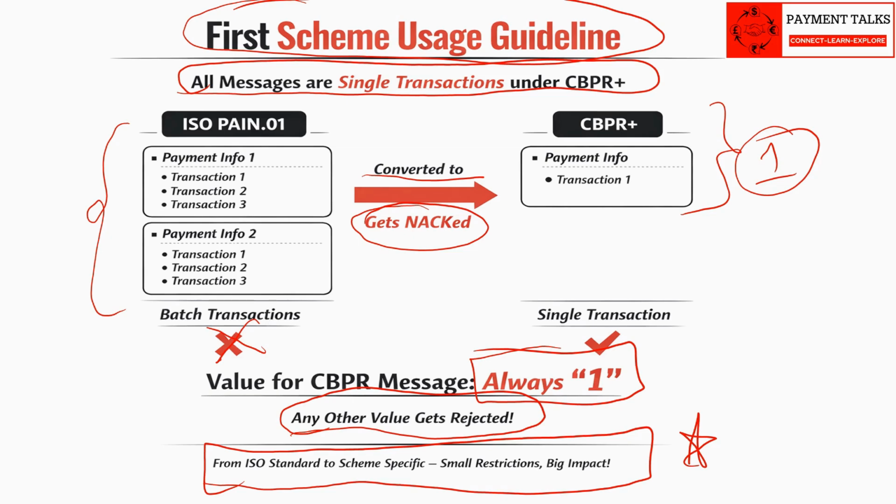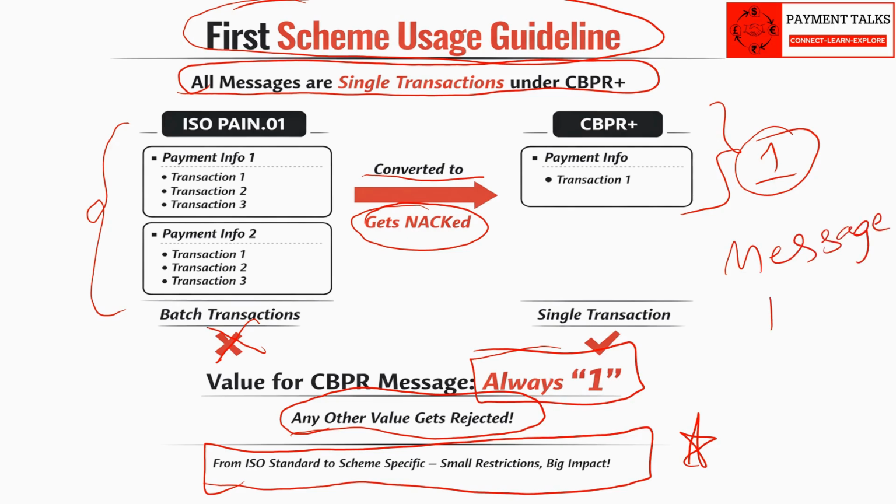Small validations like these are the differences only. The modern schemes like SEPA, Fedwire, CBPR, etc. all are built on top of ISO. Once you have the knowledge of standard ISO, just by applying these restrictions, you will be a pro in scheme specific messages also. The same concept applies to the flows as well.